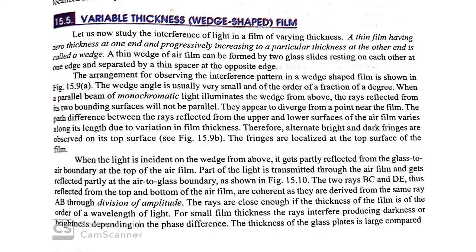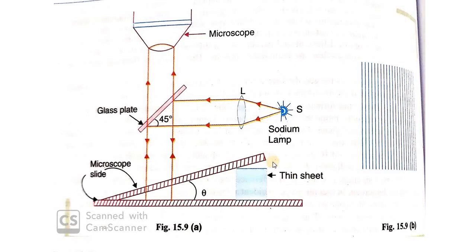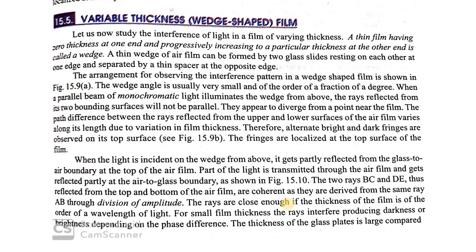Okay. We are discussing the wedge and you can see the shape of the wedge. This is the wedge. So the wedge has an angle theta. Here at the point of contact, what happens? The thickness is zero, and if you move away from the point of contact, the thickness of the film goes on increasing, and it is a film of varying thickness. Study the interference of light in a film of varying thickness.